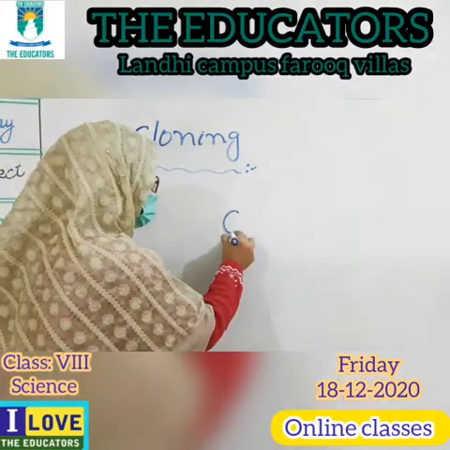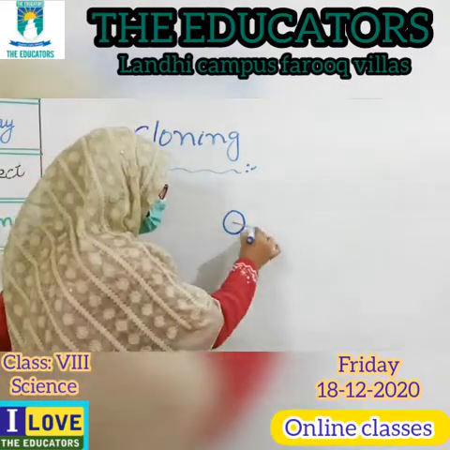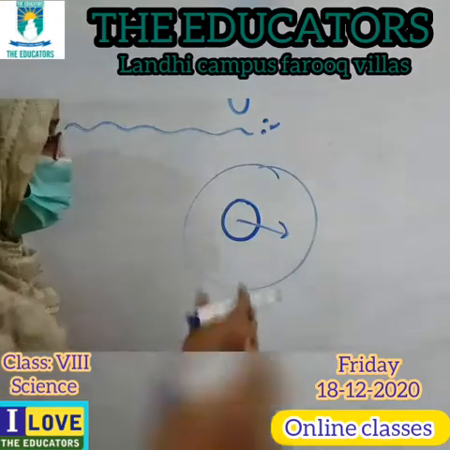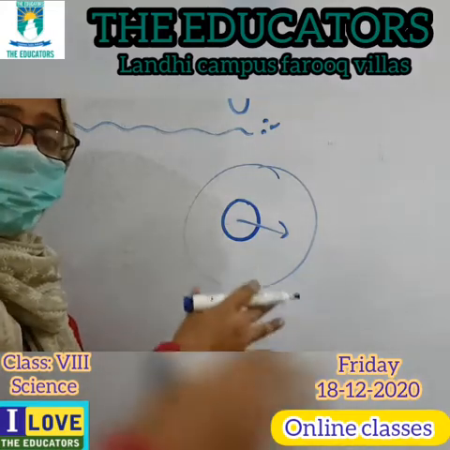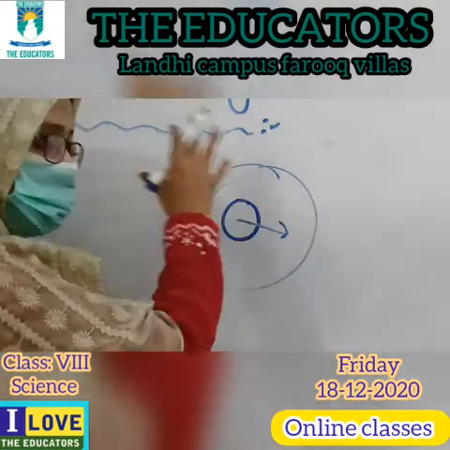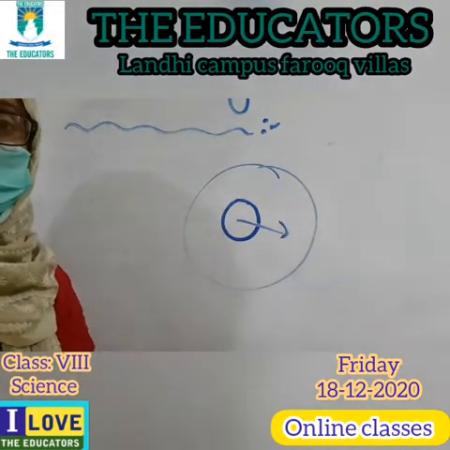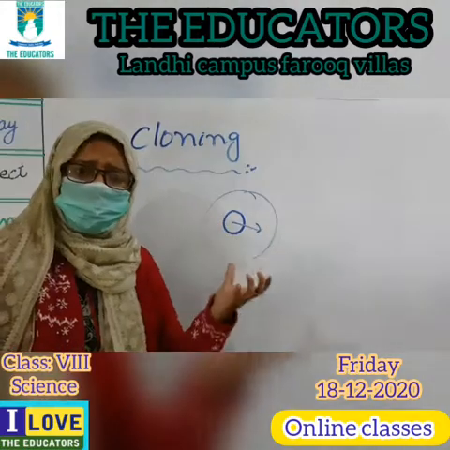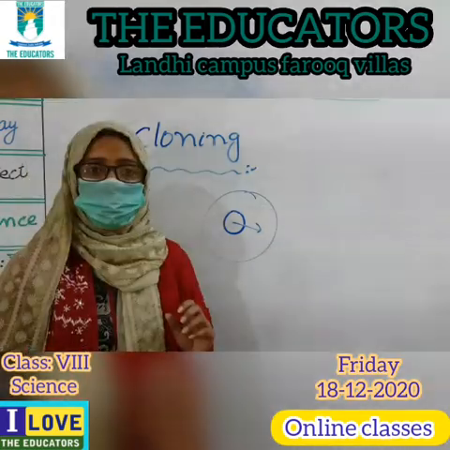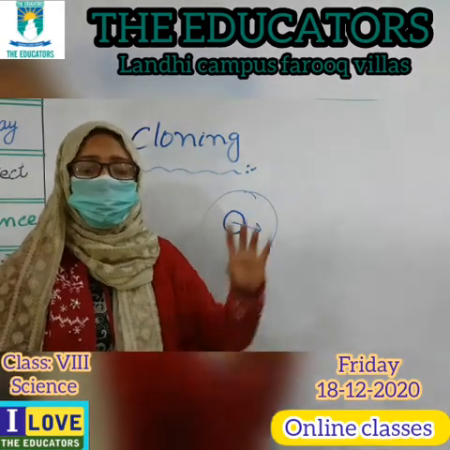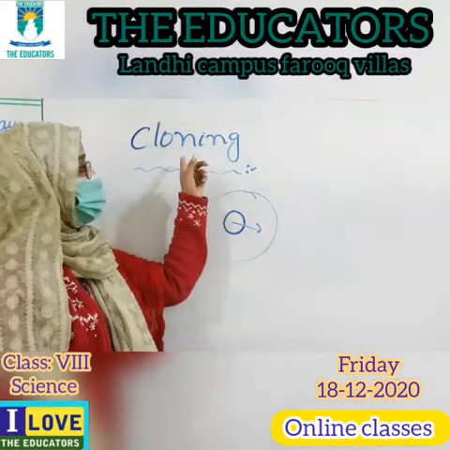Okay? Remove the nucleus, and we know what is in the nucleus? The genetic material. They remove the nucleus, then they select the quality and insert it in the new cell, and the new animal forms, and this new animal is exactly identical to its parent. And Dolly the sheep is the best example of cloning. The scientists made Dolly the sheep by cloning.